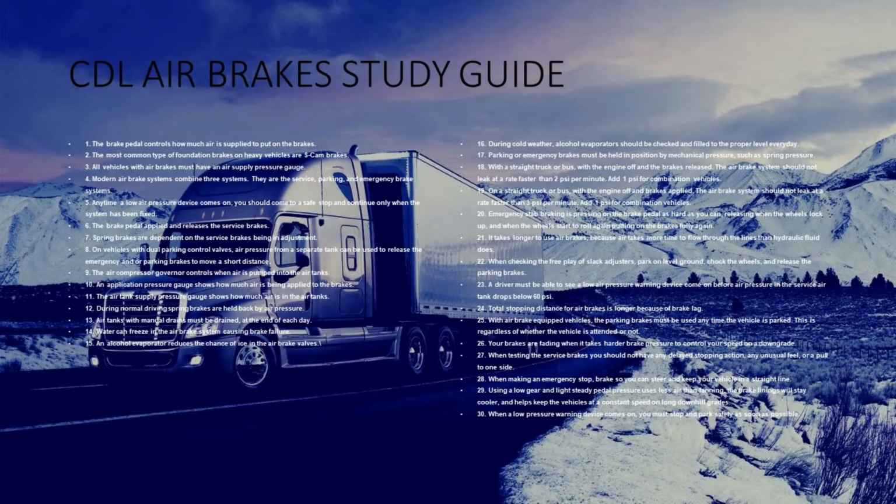18. With a straight truck or bus, with the engine off and the brakes released, the air brake system should not leak at a rate faster than 2 psi per minute. Add 1 psi for combination vehicles. 19. On a straight truck or bus, with the engine off and brakes applied, the air brake system should not leak at a rate faster than 3 psi per minute. Add 1 psi for combination vehicles.